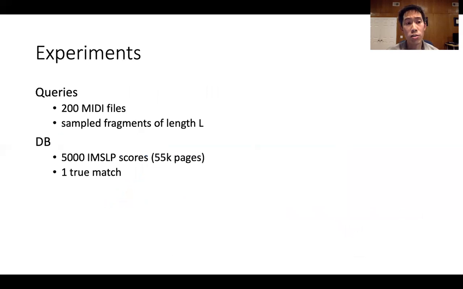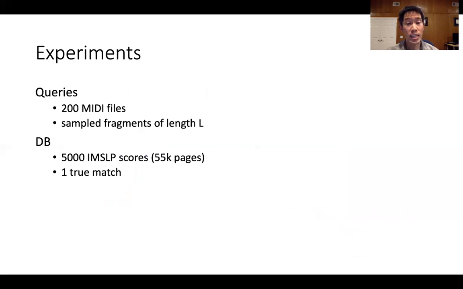In our experiments, we use 200 different MIDI files as our queries, 40 for training, 160 for testing. For each of these MIDI files, we randomly sampled 10 fragments of length L, and we consider different values of L in order to measure the effect of query length on retrieval accuracy.